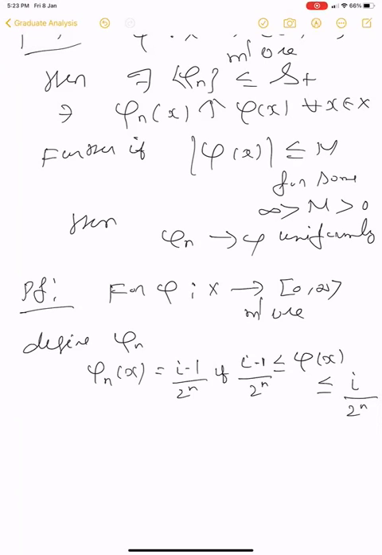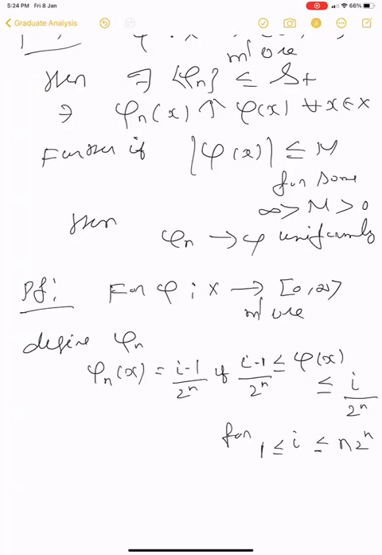So we are partitioning the range, for i less than or equal to n times 2 power n, i greater than or equal to 1, of course.